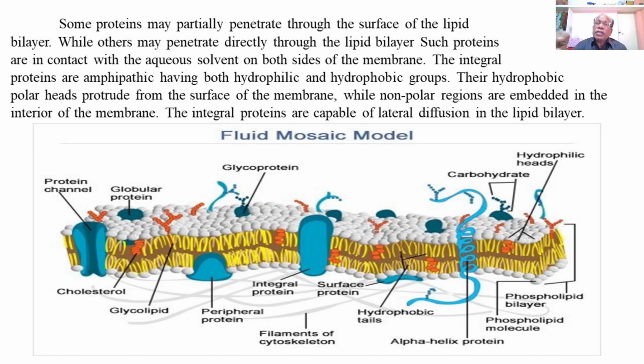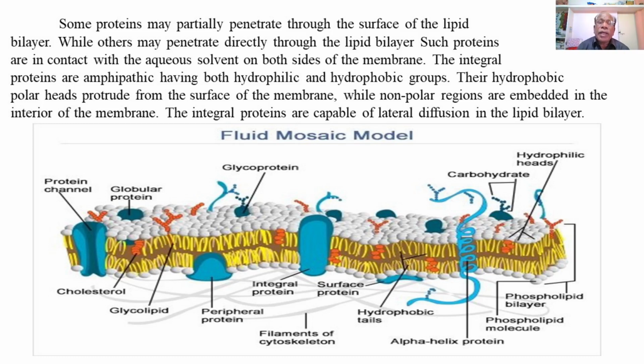So on one side you can see the Singer-Nicolson model representing two phospholipid bilayers. The phospholipid bilayer is composed of two layers of phospholipids facing opposite to one another, with the hydrophilic heads facing the surface, and yellow colored fatty acid chains representing the hydrophobic tails.